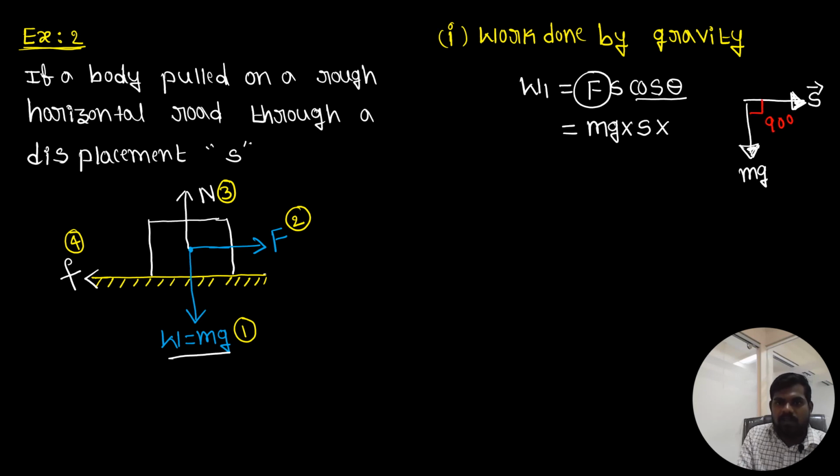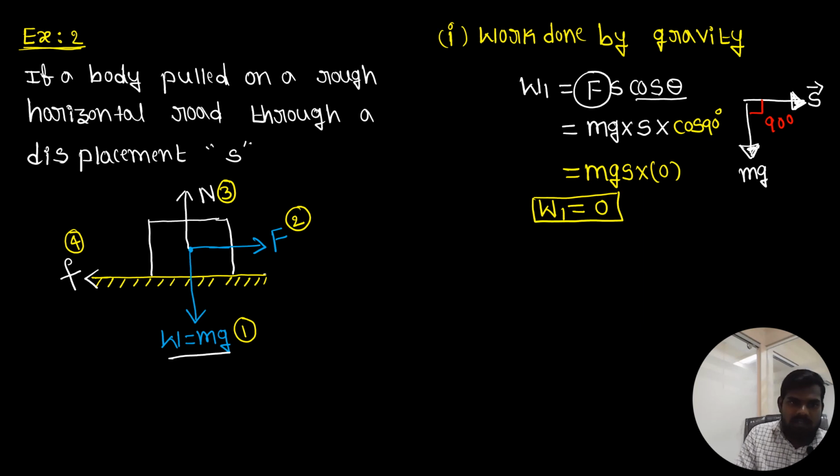So mg S cos 90 degrees, and the value of cos 90 is 0. That's why mgS into 0 is 0. So the work done by gravity on this body is 0.